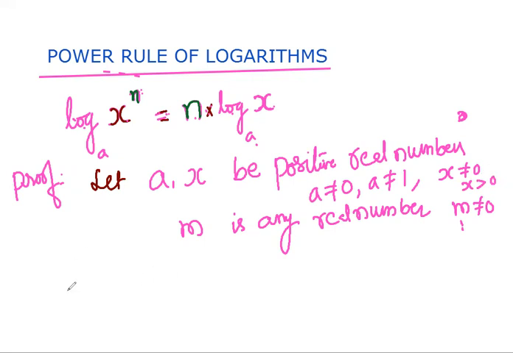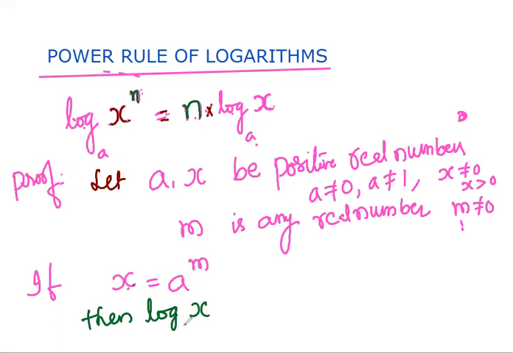Then if x is equal to a to the power of m, if x can be written as a to the power of m, this is the exponential form. We can write its logarithmic form. Then logarithm of x with base a is equal to m. This is the logarithmic form and this is the exponential form. We know it clearly.